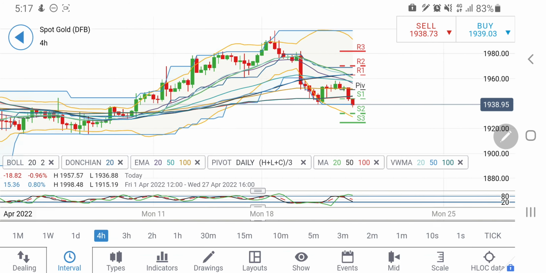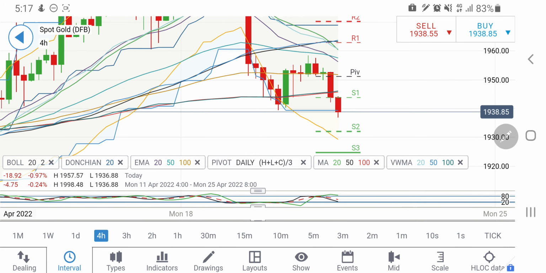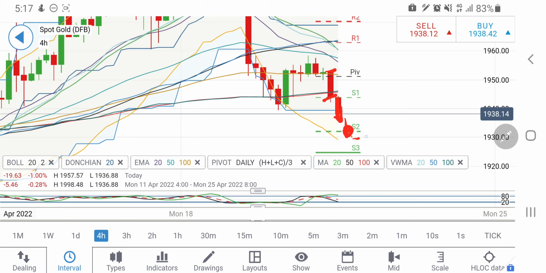On the 4-hour charts, see after the brief consolidation here, it has given a candle with higher lows and now this is the breakout candle. So it is trying to trade with a drop. The previous candle almost gave 12 points and from here it is trying to take a drop. Probably this candle may also try to take it towards 1935, which is a good support. Then 1932-30 levels, which is again a very good support. From there I think it must try to bounce back.